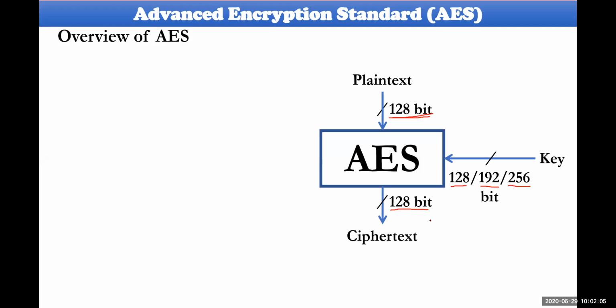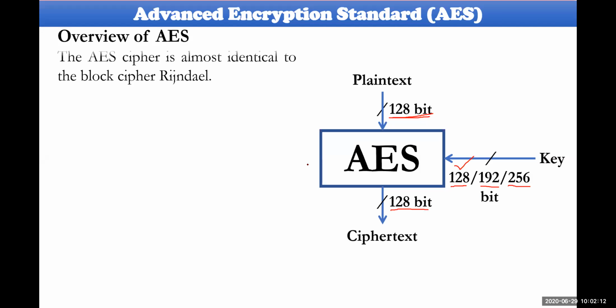But we are supposed to discuss only the 128-bit key. It was actually introduced as the Rijndael cipher, which was created by Belgian cryptographers.